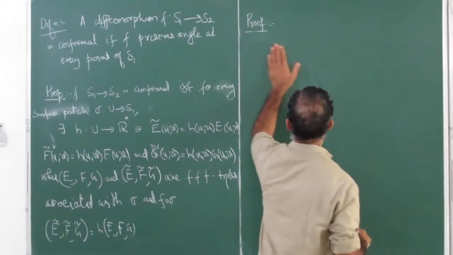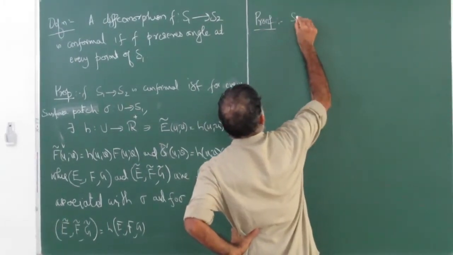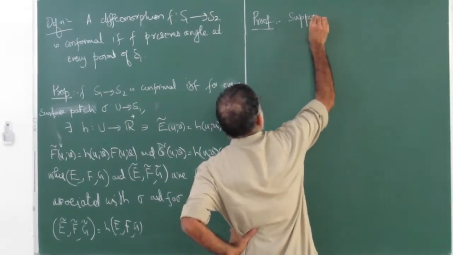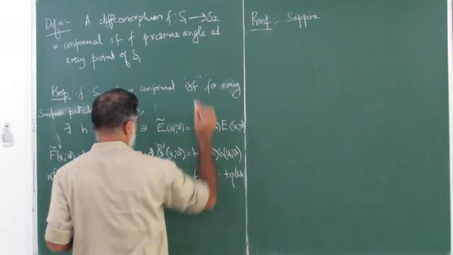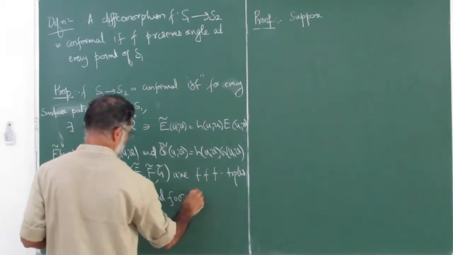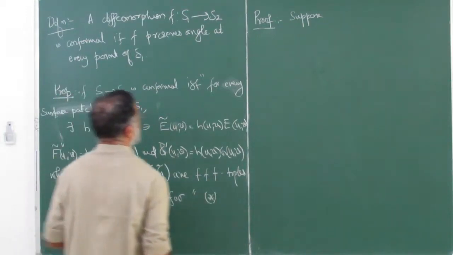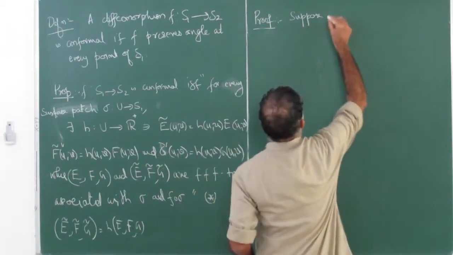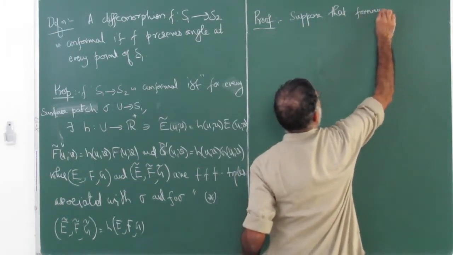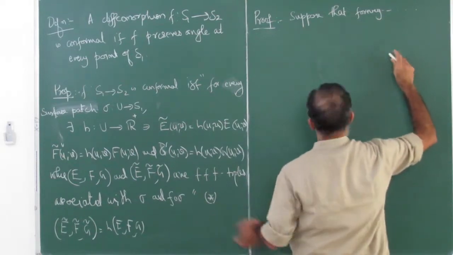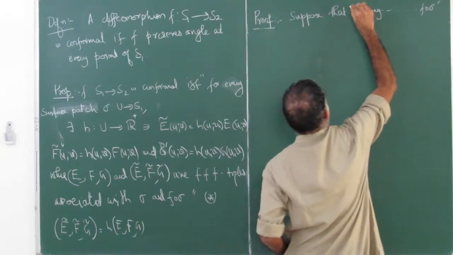So let us look at probably the other side. Suppose, let me call this the given condition. Suppose that I don't write everything: for every parameterization, up to this F composite sigma, this is true.